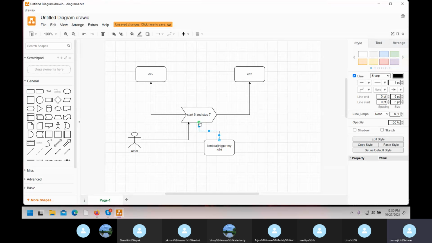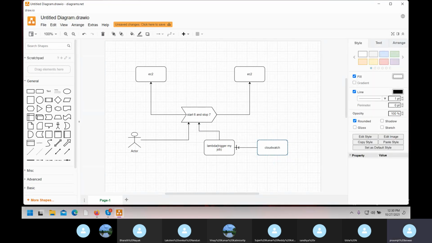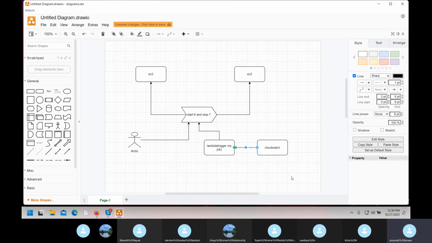Lambda. Next, I need automation, so I have to join this to CloudWatch. CloudWatch will perform the tasks of Lambda. Automation, CloudWatch will do.